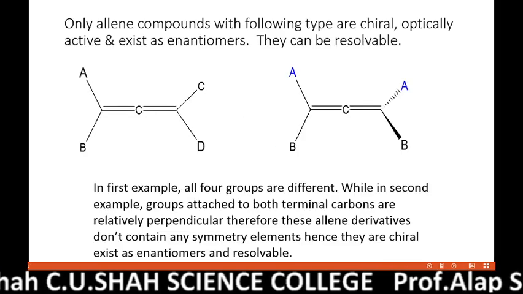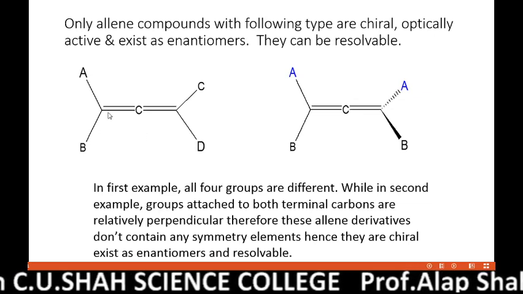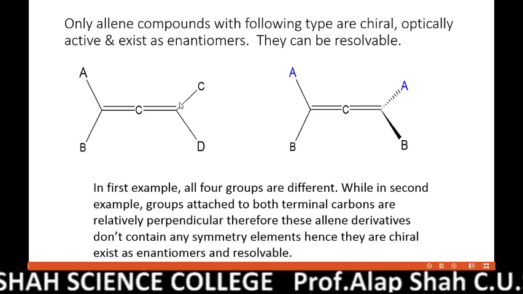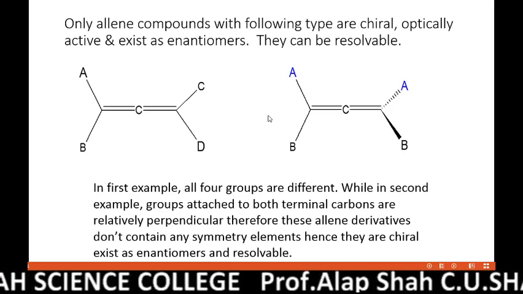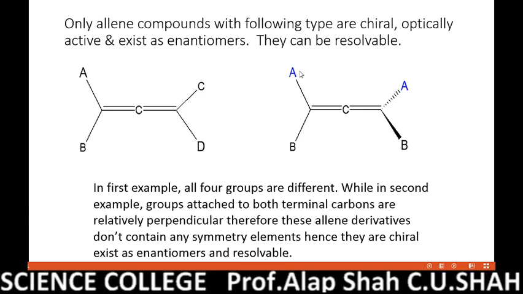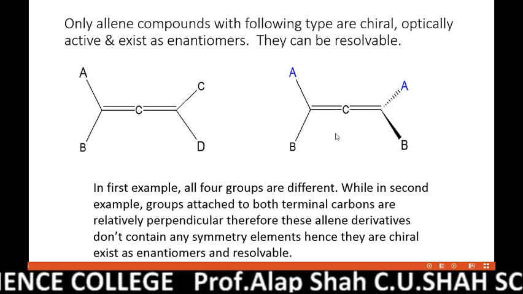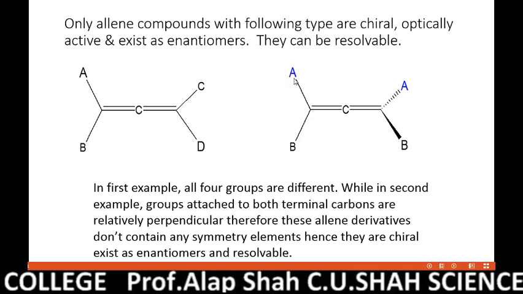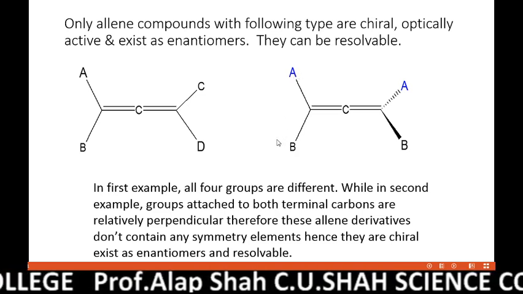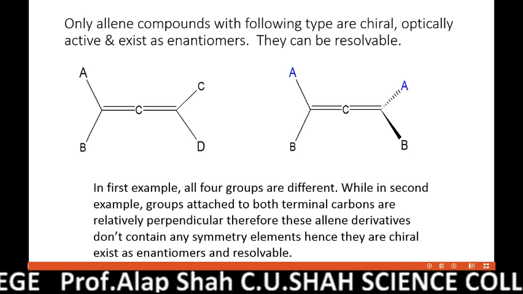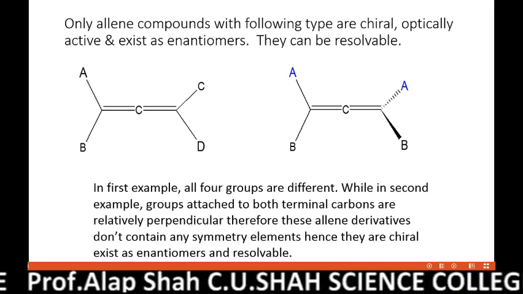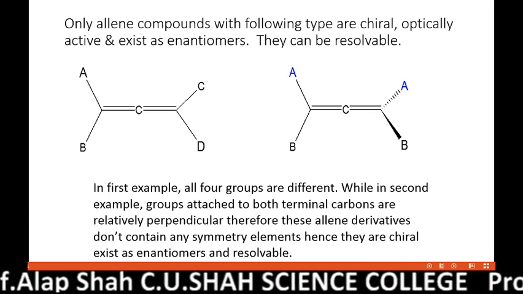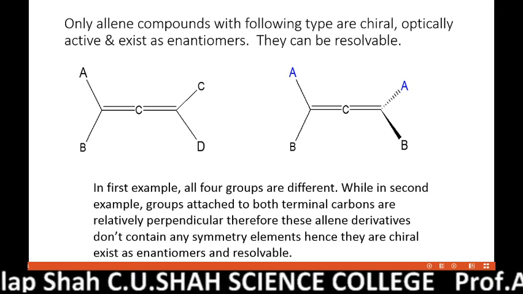First condition: either all four groups attached to both terminal carbons must be different, or if they are the same, like in this case AB and AB, no terminal carbon should have the same groups, like both B, B or both A, A. That is not allowed. Such allene compounds are optically active, they are chiral. Their enantiomers exist.